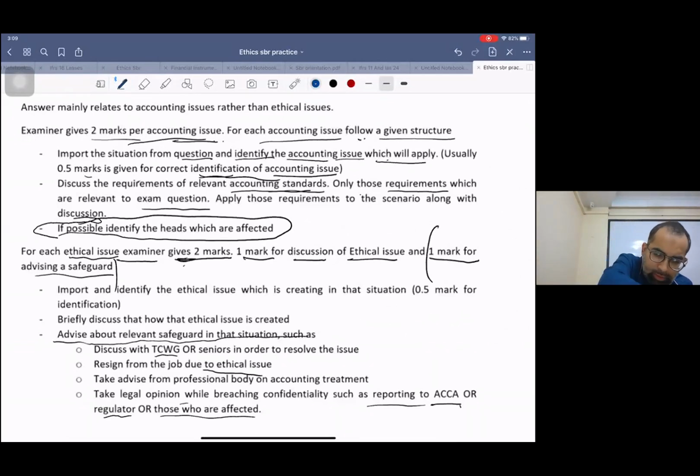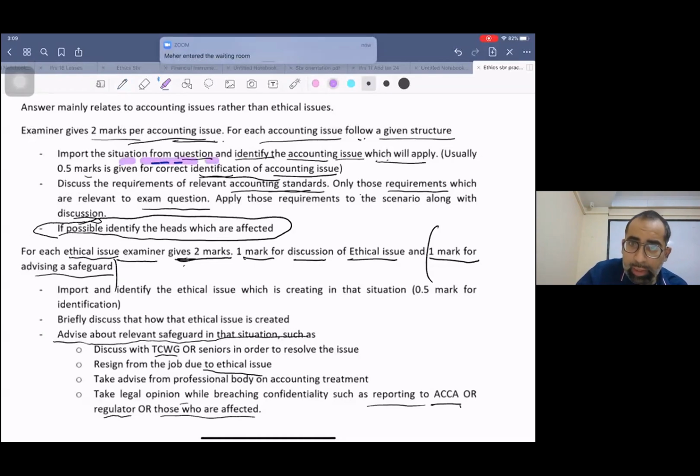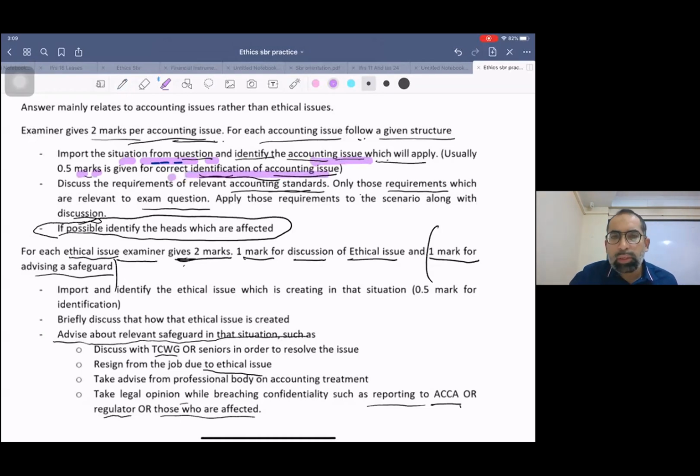First of all, import the situation from the question and identify the accounting issue which will apply. Usually 0.5 marks is given for correct identification of the accounting issue. First of all, you need to copy paste; just import the accounting issue, that this is the issue which is creating the problem. So you normally get 0.5 mark for it.